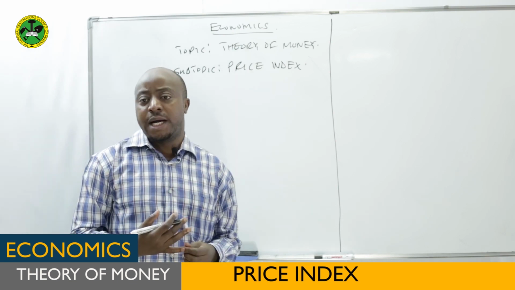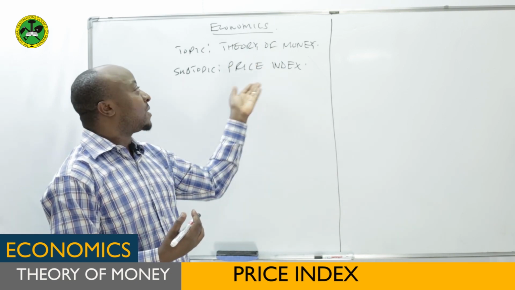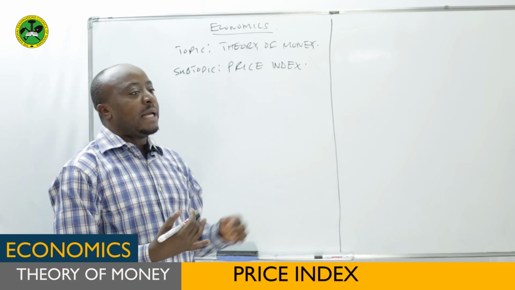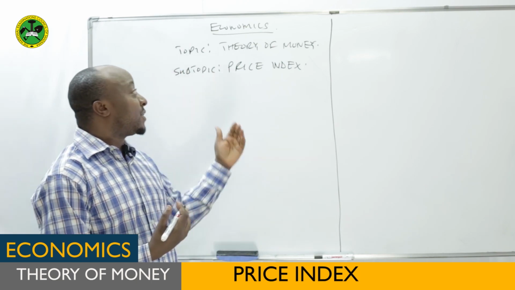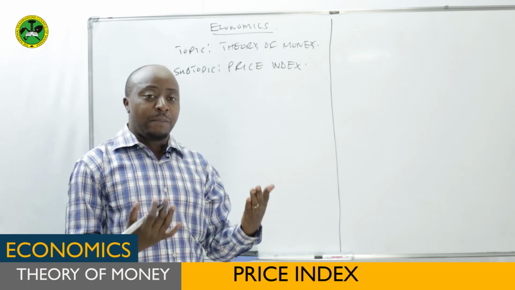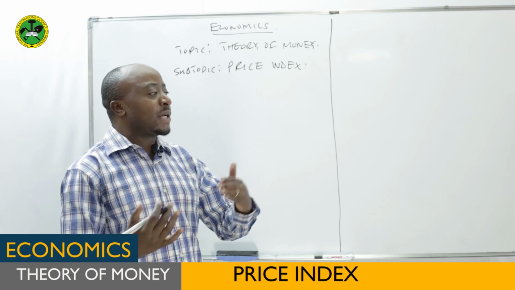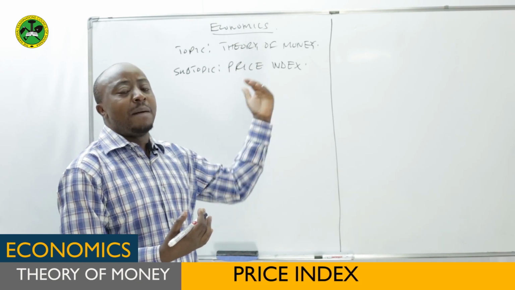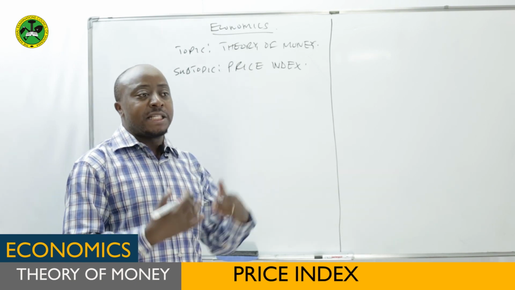Now try to recall, why do we study price index in the part of theory of money? Remember, you said money is the medium of exchange. It is the one which buys goods and services in the community. It means without money, we cannot purchase goods and services, we cannot even transfer from one area to another. So money is a medium of exchange, facilitating the different exchanges we make in the market.